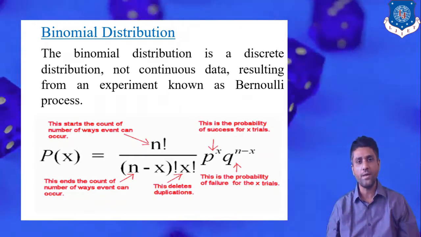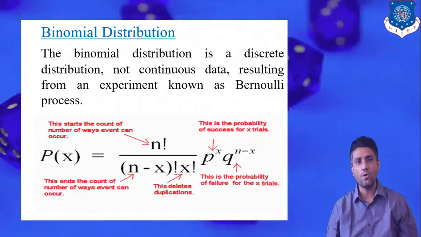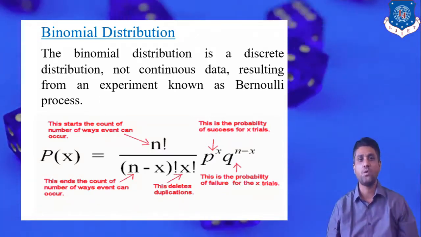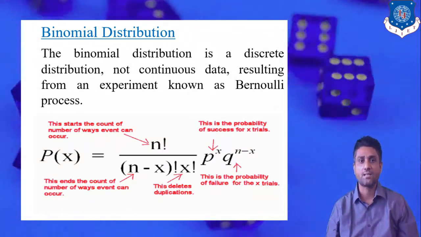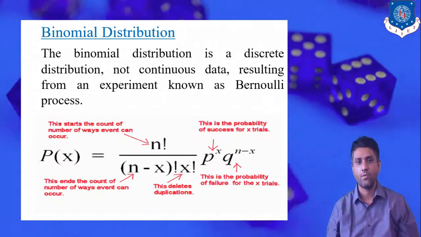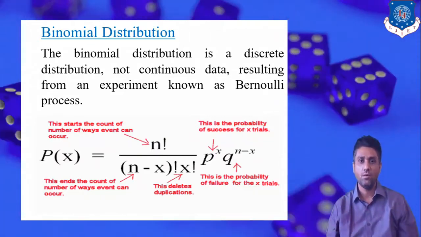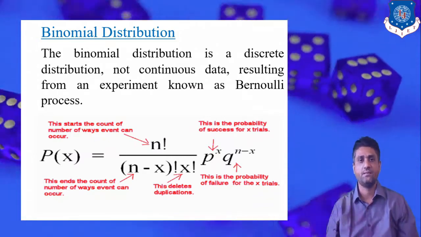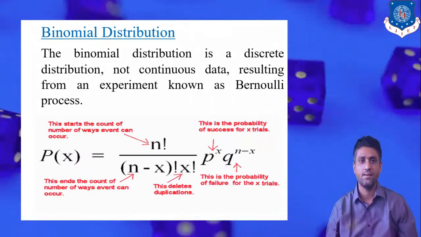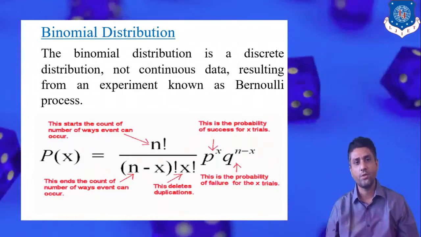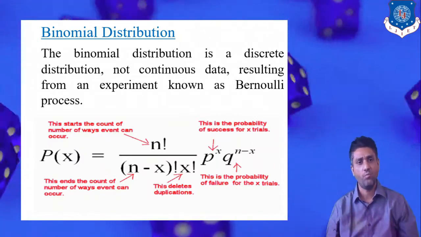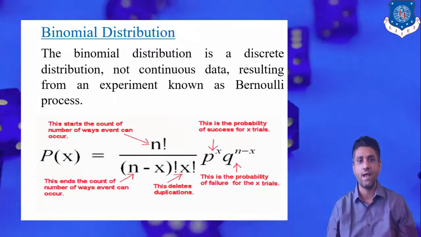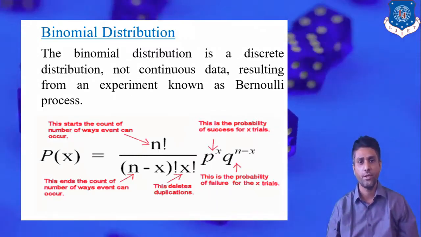In this formulation there are several parameters: n, x, p and q. Capital P stands for the probability, and capital X stands for the discrete random variable. But what can we say about the other parameters, that is n, small x, p and q?